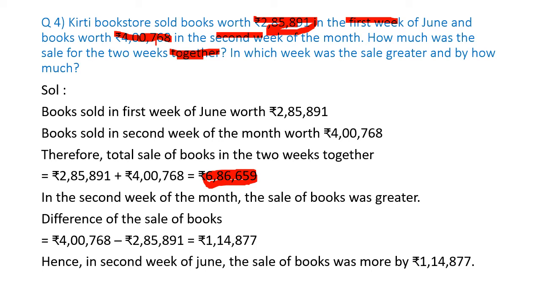Then the question says, in which week was the sale greater and by how much? Either in the first week or in the second week. It is very clear that in the first week of June the book sale was highest, and by how much? For that you have to do the subtraction. This is how much less than this. So you will do the subtraction, and it will come out to be 1,14,877. I hope this question is clear to you now. Moving on to the next question.